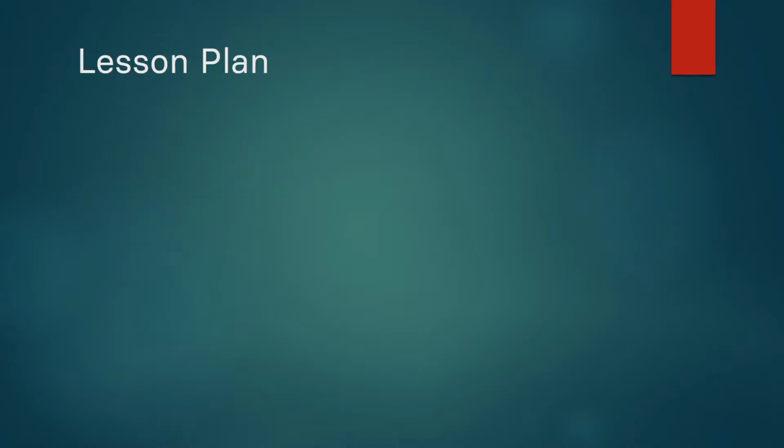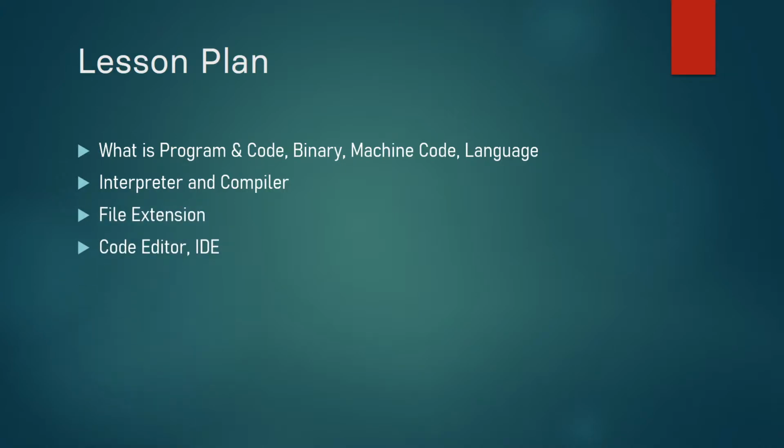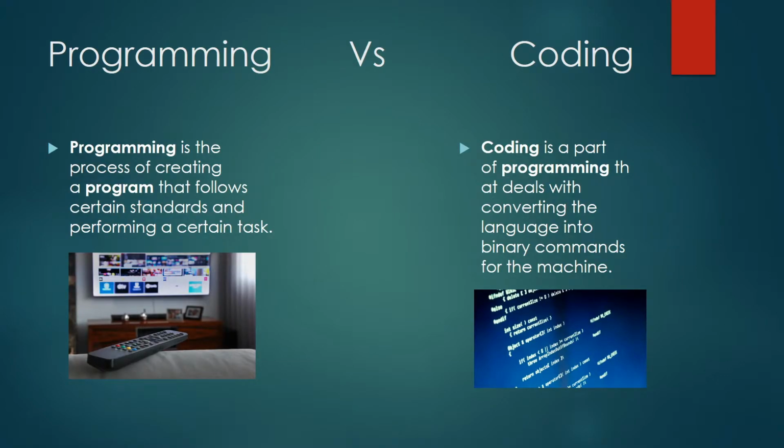So what is our lesson plan in this video? First we'll talk about, as I told, what programming and coding are and what the basic difference between them is, and then we'll talk about binary code, machine code, and language. Then I'll talk about interpreter and compiler, file extension, and code editor and IDE, and then we'll write our first code in C.